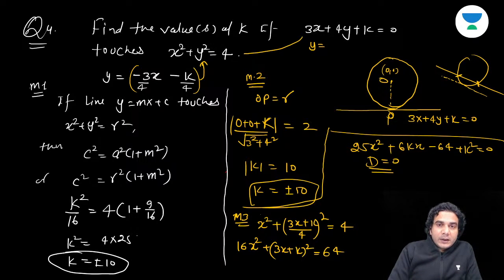In fact, using the second method also you can answer whether the line cuts the circle. If OP is less than R, that means the line cuts the circle, and if OP is more than R, the line passes outside the circle. Alright, so I hope it is clear now.